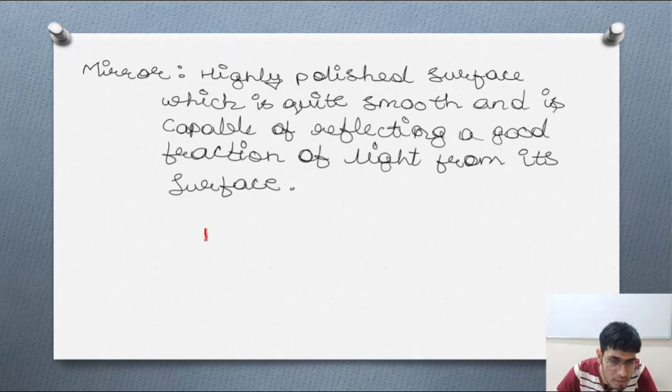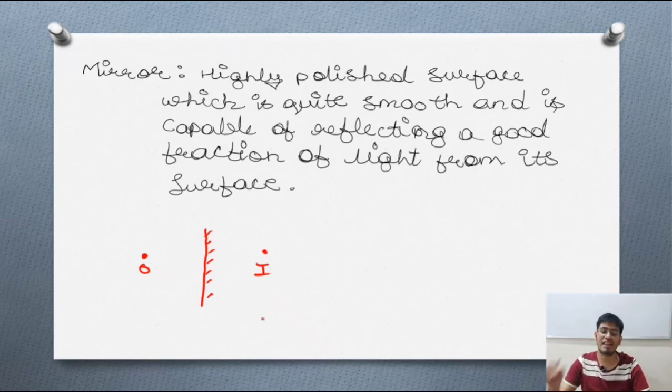A mirror may be something like this. This is known as a plane mirror. Suppose an object is present over here. Where will its image form? Its image will form over here. We will understand more about object and image in this lesson itself, don't worry. So this is the object, and this is the image which is getting formed.